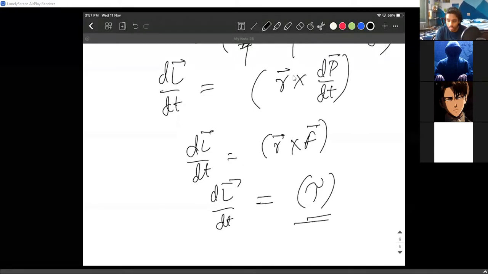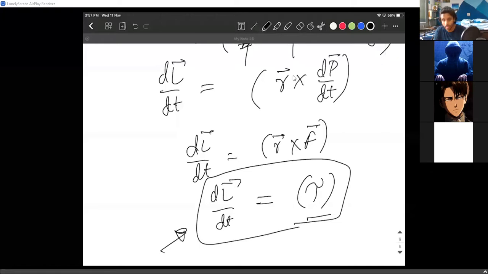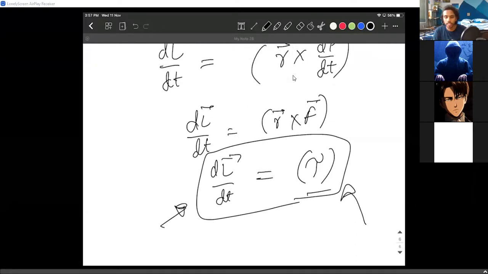So this is a proper way to introduce the idea that the rate of change of angular momentum is nothing but torque. People do it in the previous way, but that is kind of an amateurish way to do it.